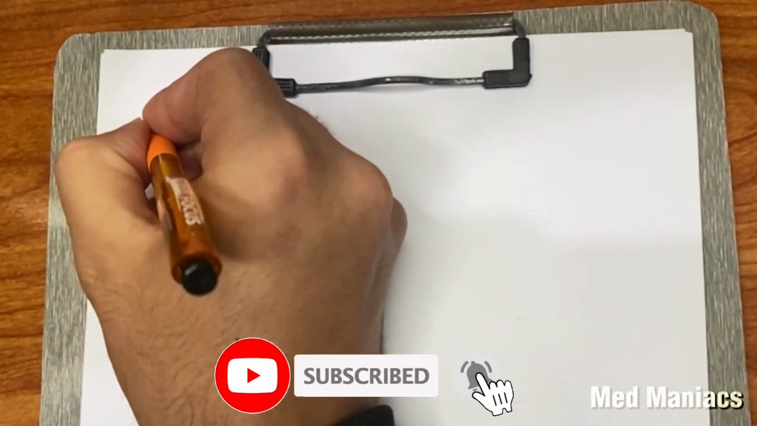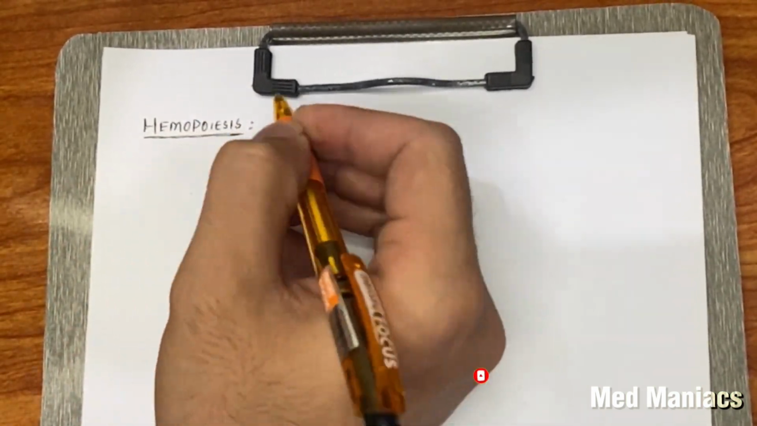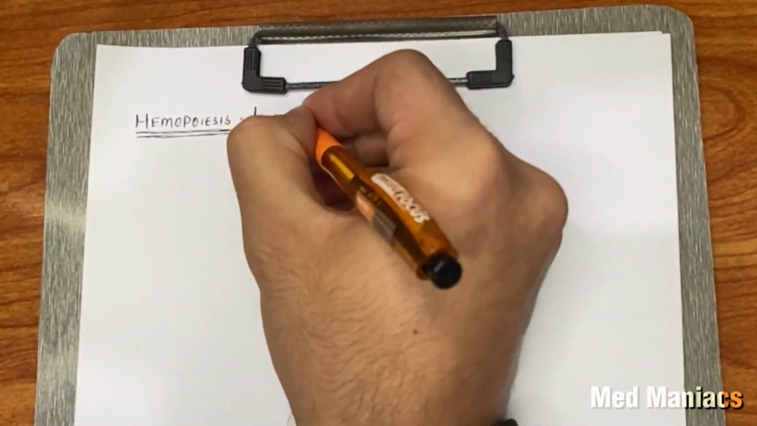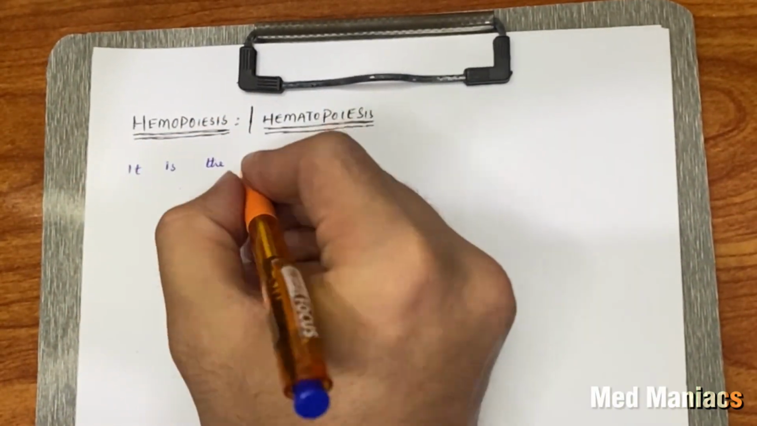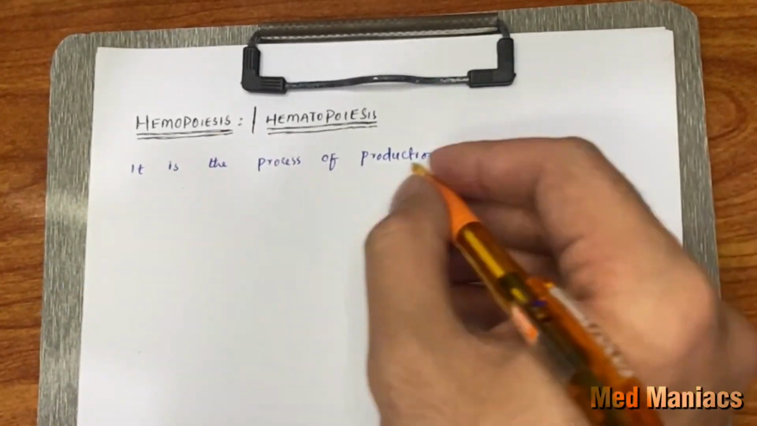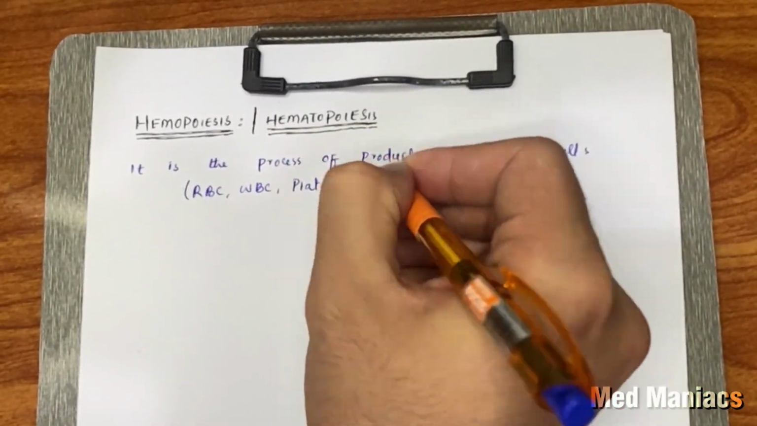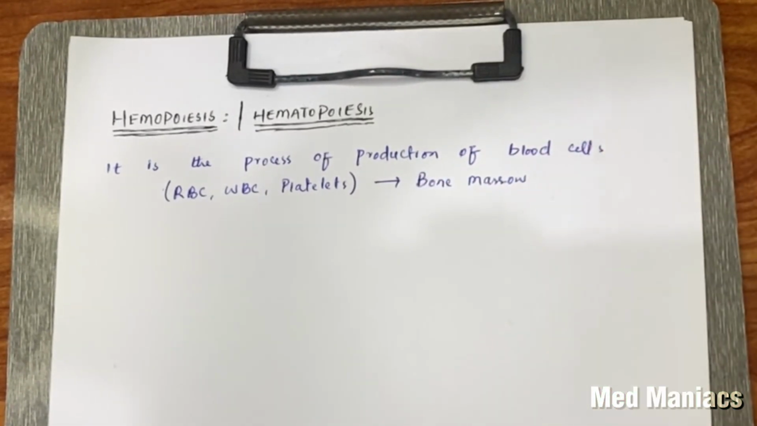So my topic for today is hematopoiesis. So basically, what is hematopoiesis? It is the process of production of blood cells, which are the RBC, WBC and platelets. And where does it happen? In the bone marrow. So all the blood cells which are circulating in our body are produced by bone marrow.